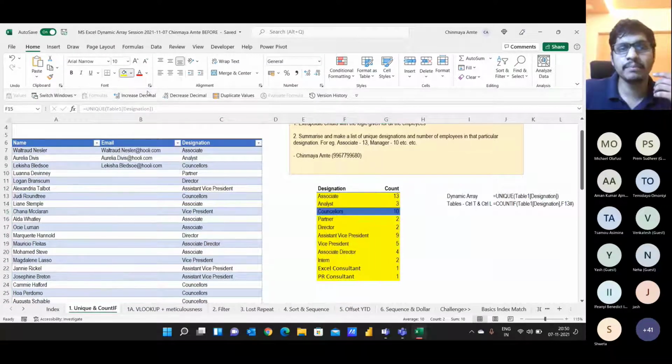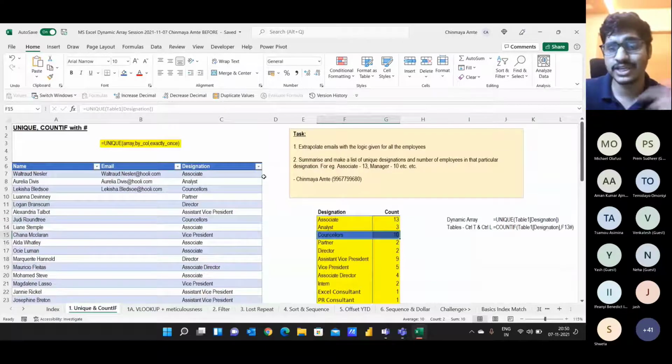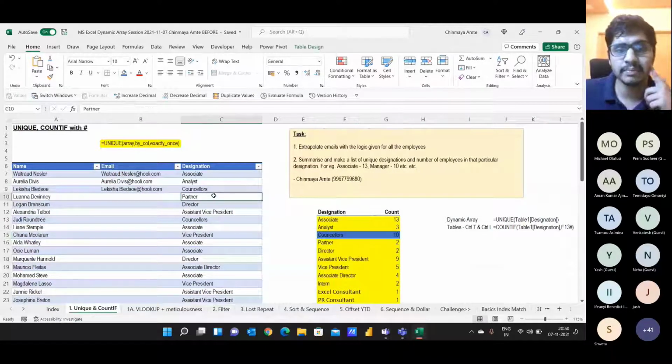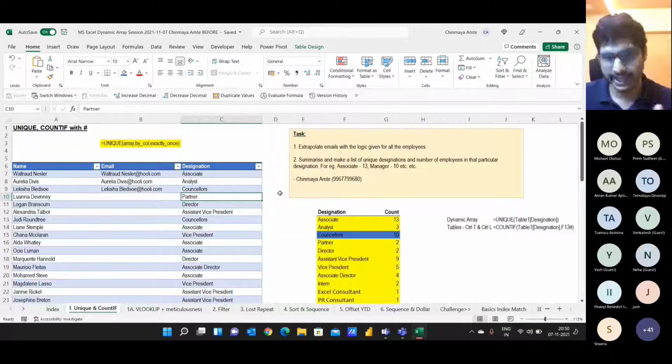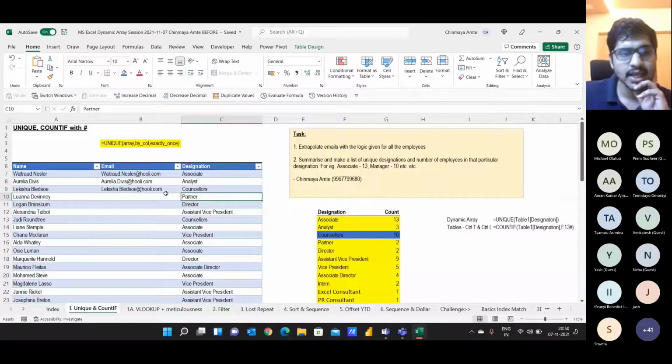If you remember, the traditional way of working in Excel was remove duplicates. I had renamed the partner as XYZ and there was no linkage here. That's the beauty of using the dynamic array function unique: there is a linkage with the data set. So that was the advantage of using unique over remove duplicates.